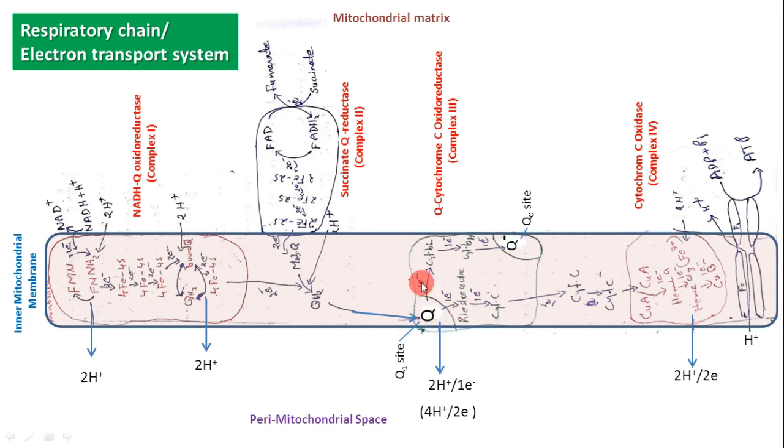Whereas the other electron moves in this manner: from the mobile QH2 the electron moves to cytochrome bL, then to bH, then to the ubiquinone in the Q0 site. So as a pair of electrons reaches the Q1 site through the mobile ubiquinone, it is split into 2 single electrons. Each single electron moves in a different way.